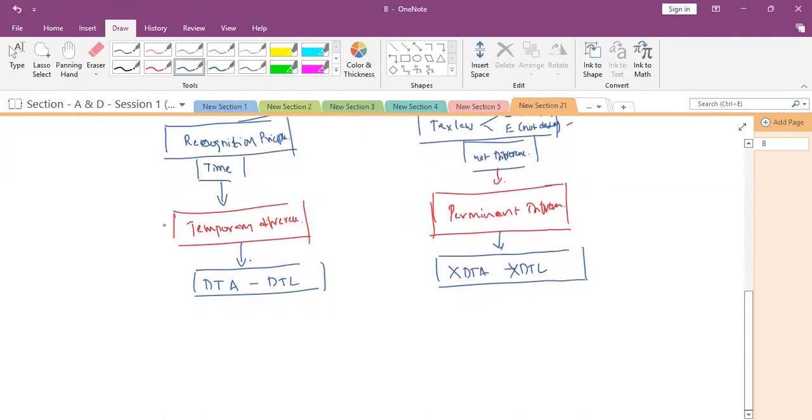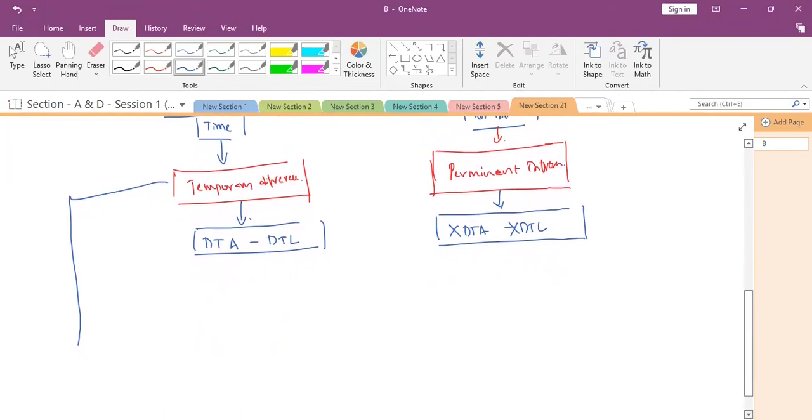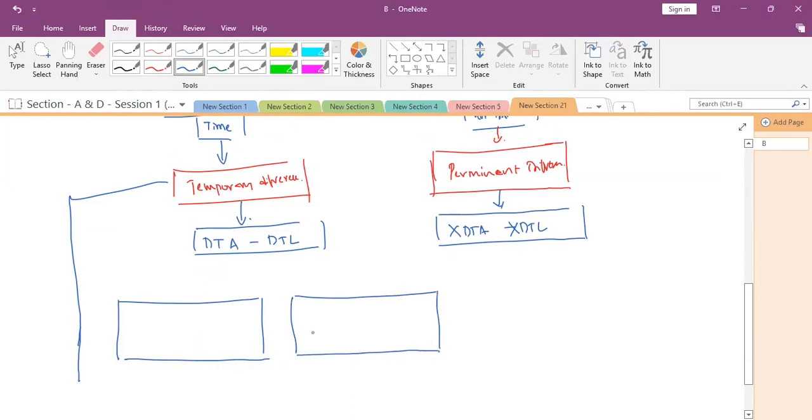Why will these temporary differences come into the picture? What is the reason behind that? First, we will be recognizing some incomes as per accounting principles early.